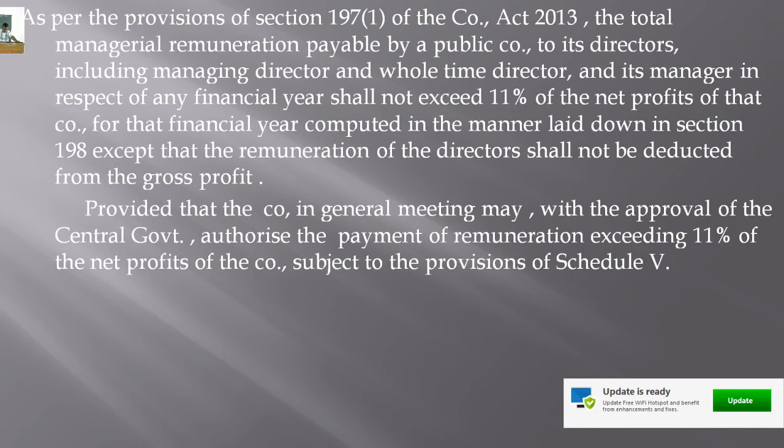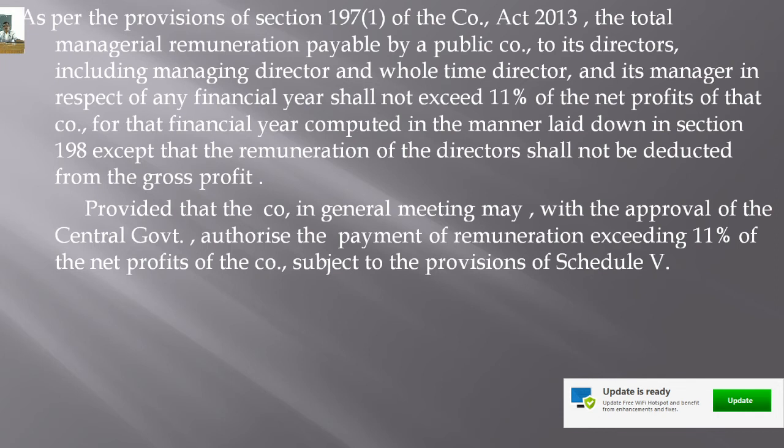And as per the section only, we have to calculate the managerial remuneration. Right? Section 198 specifies the amount of expenses and the amount of income that should be disallowed and allowed for the purpose of calculation of net profit.